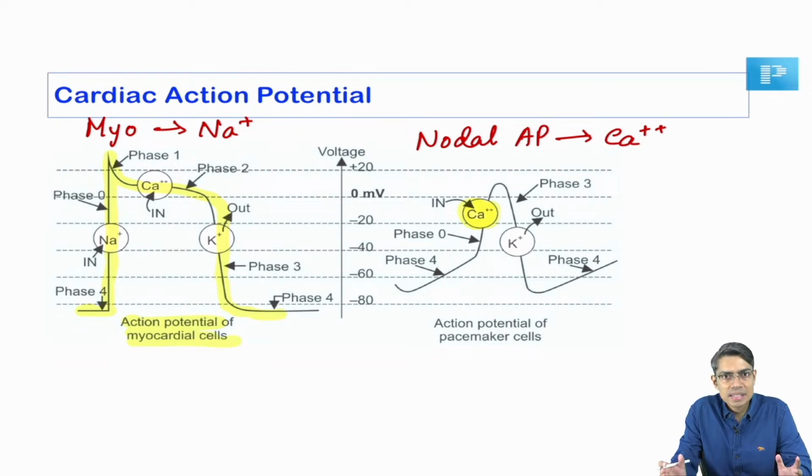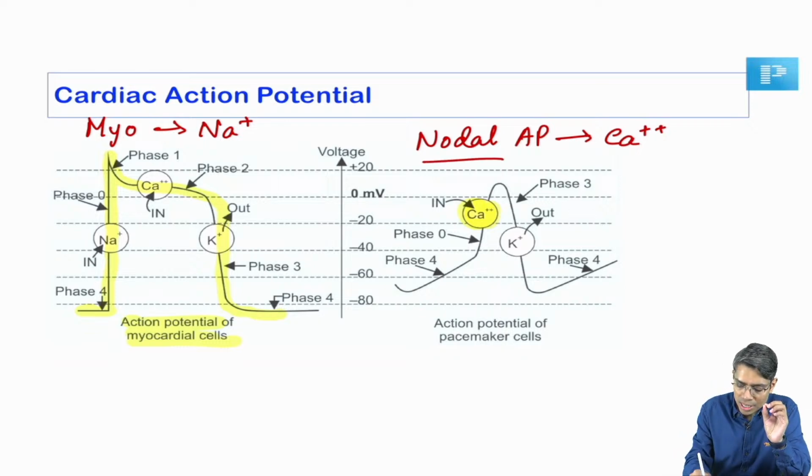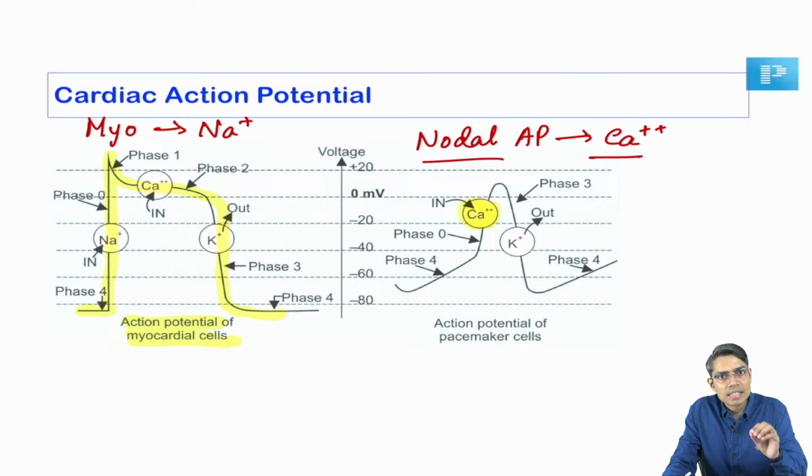Okay, different phases are there, different phases have different ionic basis, but at least take this message to your brain: if the question is about myocardium action potential, then it is the sodium entry through voltage gated sodium channel. If it is the nodal tissue action potential, then it is the calcium entry through L type, long type voltage gated calcium channel. So, these two things you should keep in your brain. Okay. So, based on this, we have answered the question. That first question answer is option number A, that is the sodium entry.